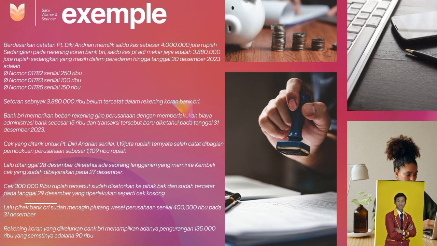Circulating checks. Number 01782 equals Rp 250,000. Number 01784 equals Rp 100,000. Number 01785 equals Rp 150,000.